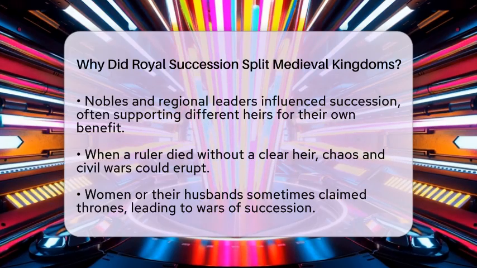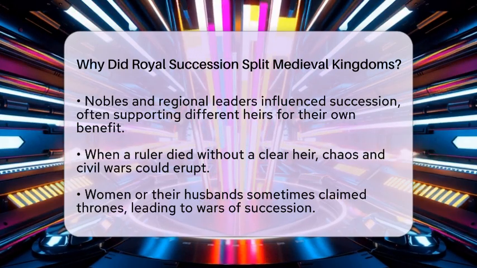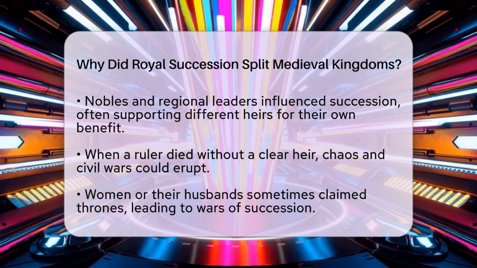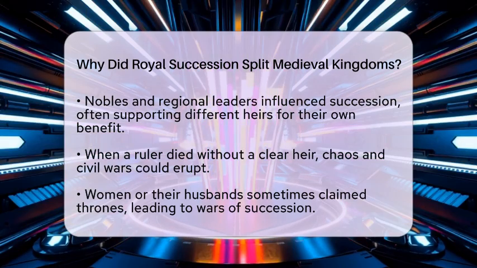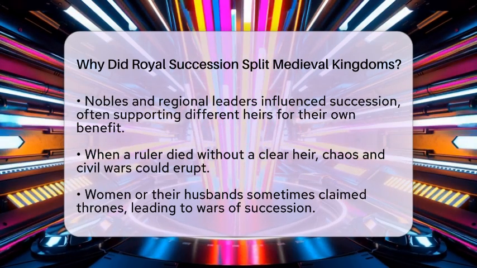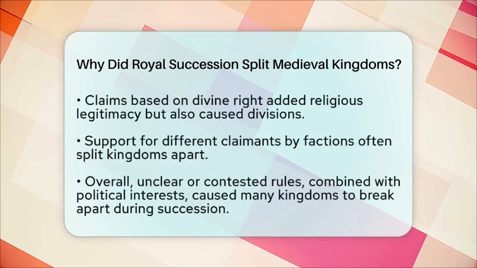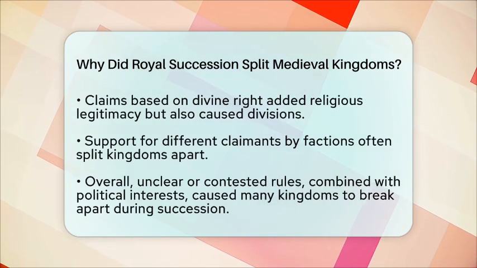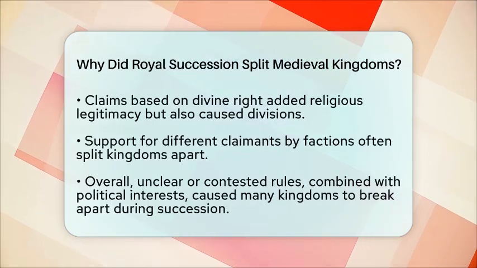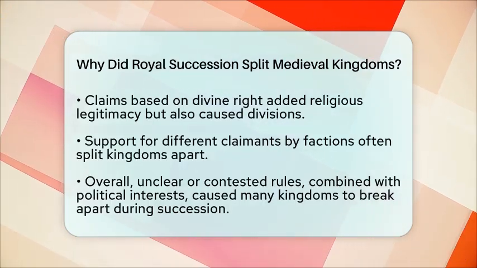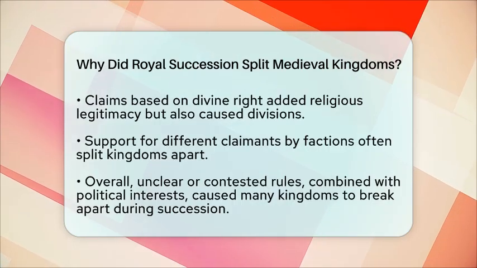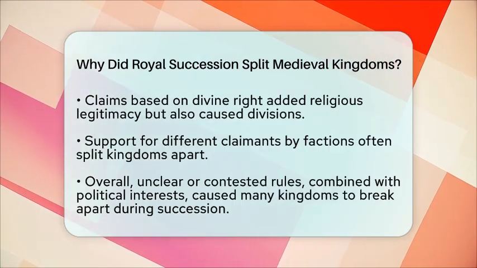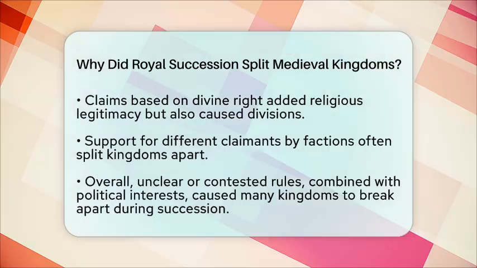Claims to the throne could also be based on divine right. People believed that kings were chosen by God, so their right to rule was sacred. But when different factions supported different candidates, it created divisions. Some claimed divine favor for their candidate, while others supported a rival. This made succession disputes even more complicated and often led to conflicts that divided kingdoms.